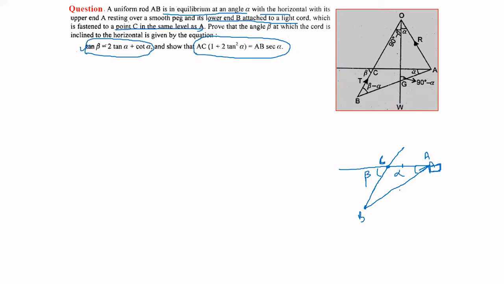So let us see firstly the forces acting on the body. This is the rod AB and it is uniform. So its center of gravity will be the midpoint. So its weight will act vertically downwards, acting at the center of gravity.